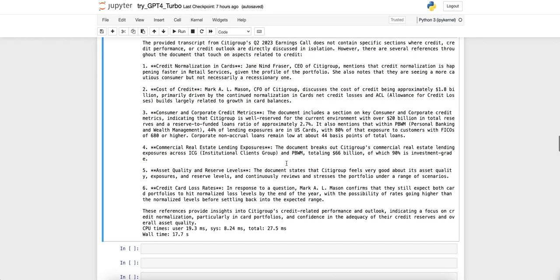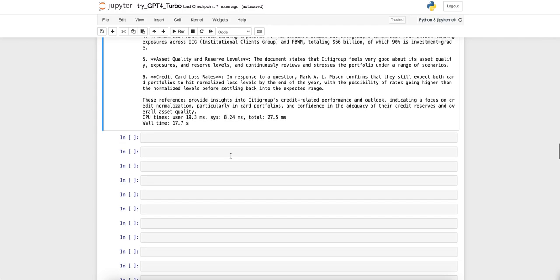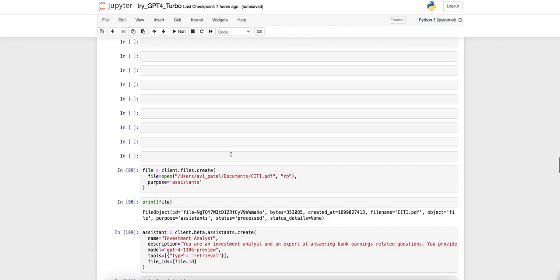It's good. It picked up on the different types of credit, because I work in banking, and I know that when someone says credit, there are different credit outlooks or credit types. There's credit losses, there's credit interest rates, etc.